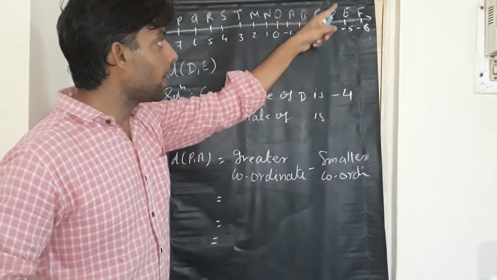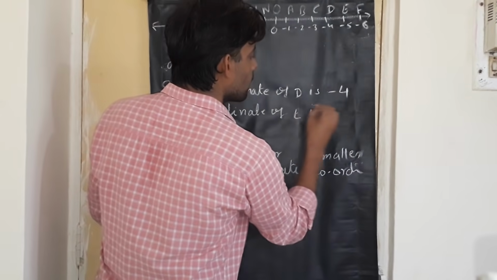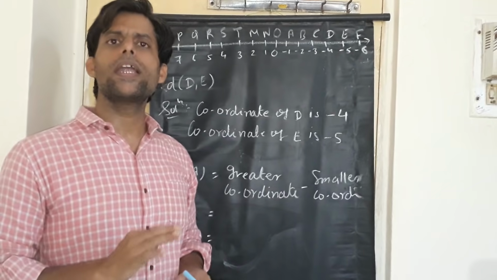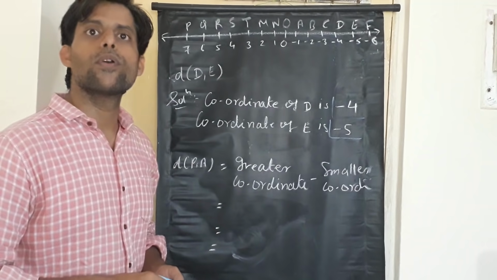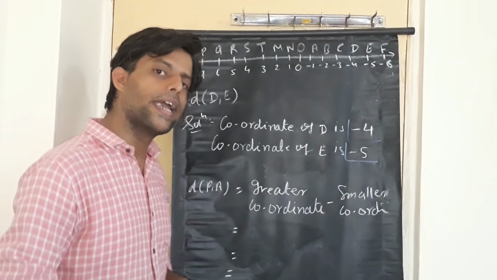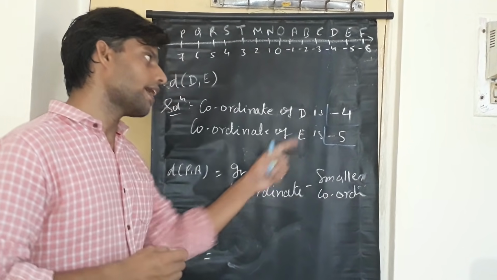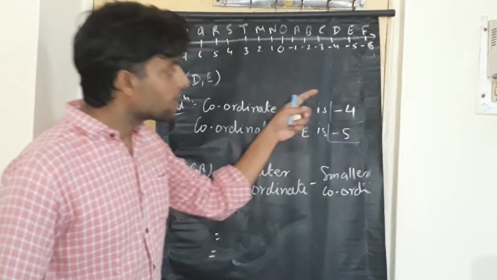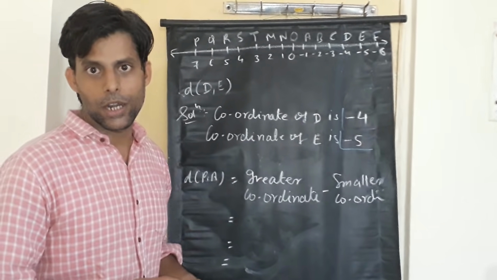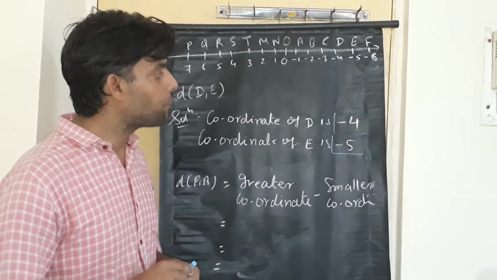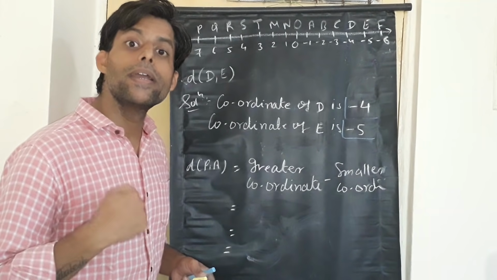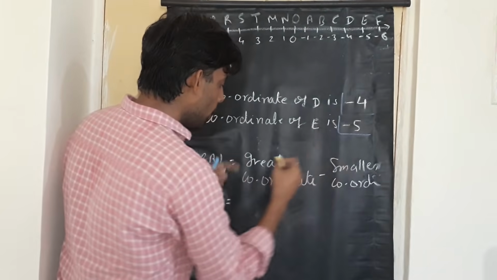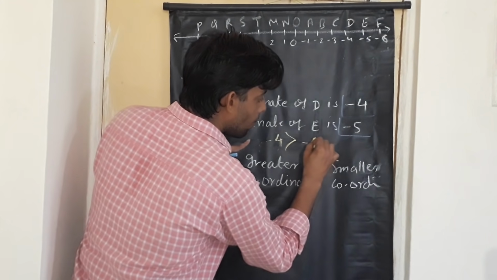The coordinate of point E is what? Minus 5. So students, now the next question is a very important question, and we need to take care of this very carefully. Out of minus 4 and minus 5, which one is greater? I know that you are thinking that 5 is greater. But students, since both the numbers are negative, you need to understand, if both the numbers are negative, then the smaller one will be greater. That means minus 4 will be greater than minus 5.